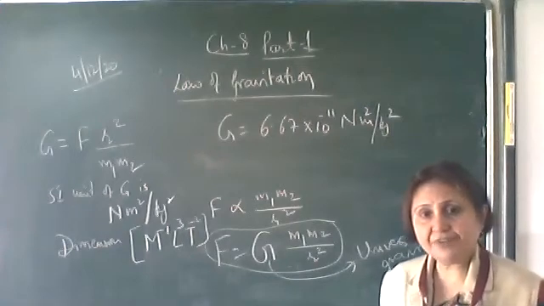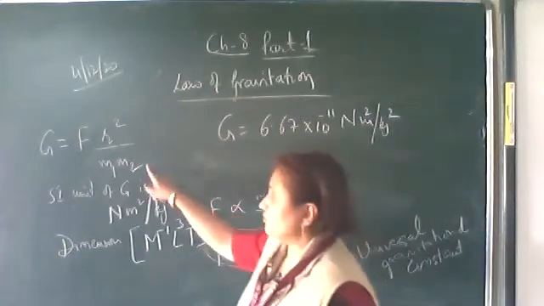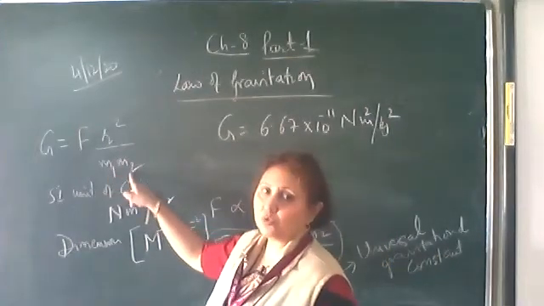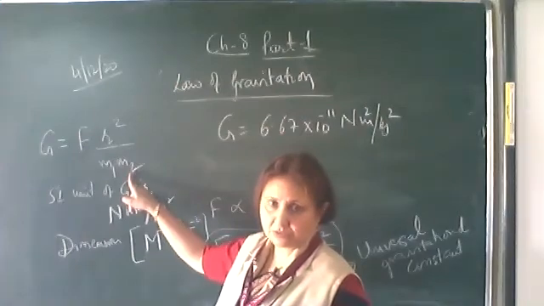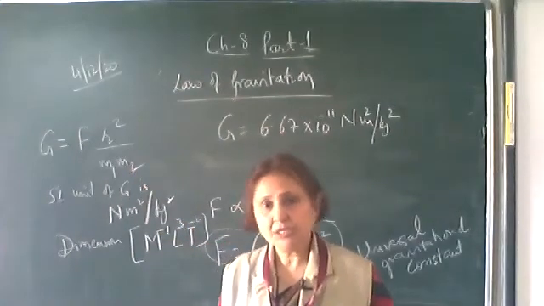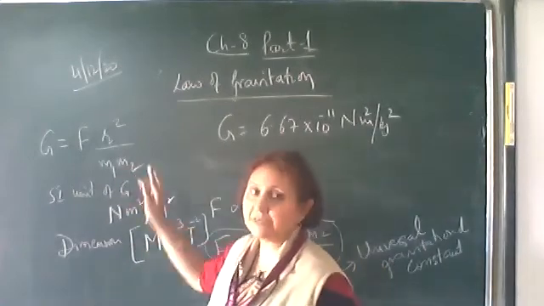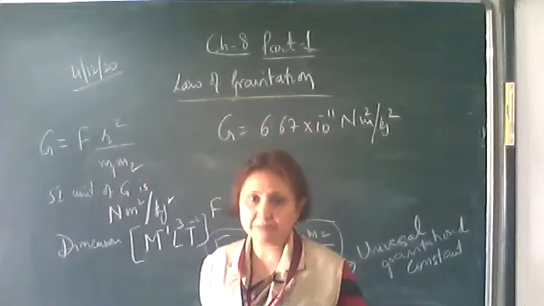Okay, now let's define this capital G. Look at this formula. If the two bodies are of unit masses, in whichever unit it is taken, whether it is taken in kg, m1 and m2 both are equal to 1 kg. If it is taken in CGS system, m1 and m2 both are equal to 1 gram.